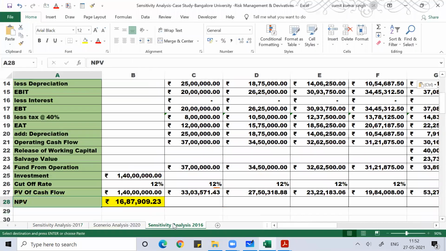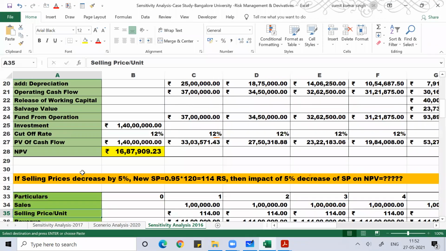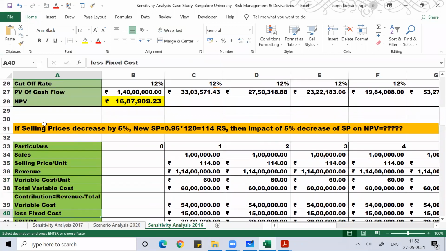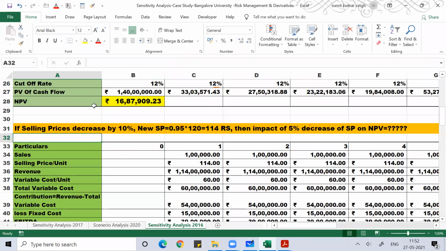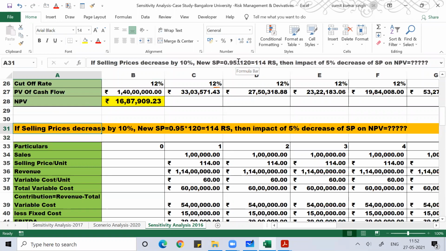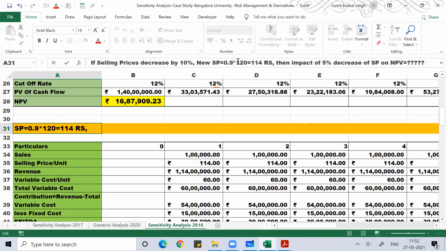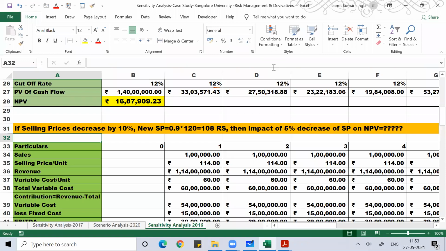If I decrease the selling price by 10%, then your new selling price will be 90% of this. So 10% of 120 is 12. If I subtract 12 from this, it becomes 108, right? So 12 nines is 108. So if I make the selling price 108,